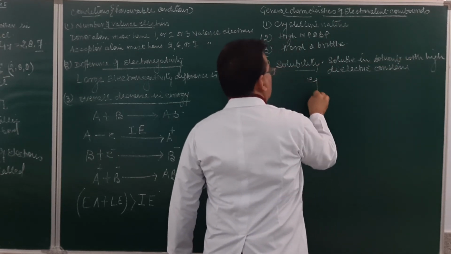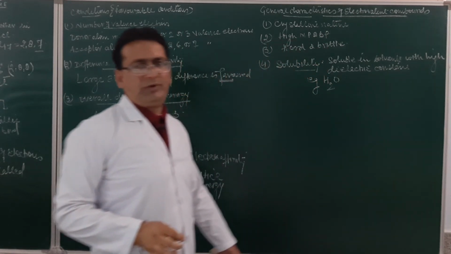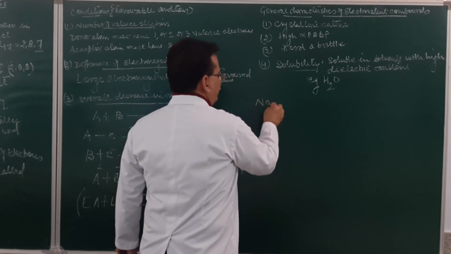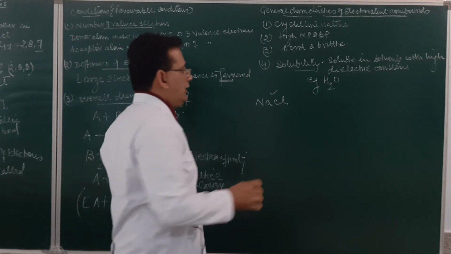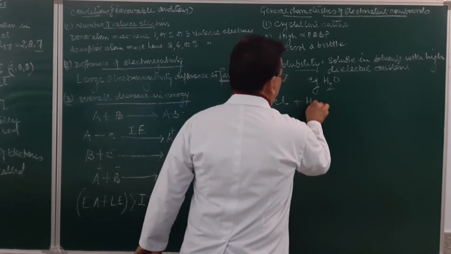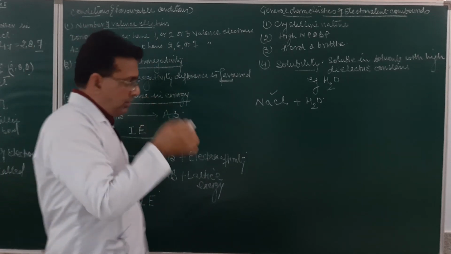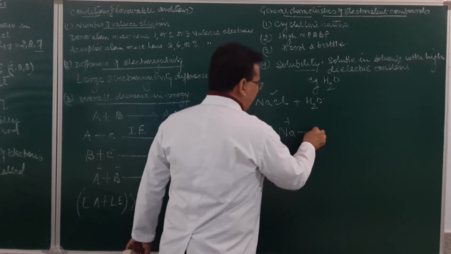For example, water. We all know water is a polar solvent. How? If I take sodium chloride, an ionic compound, dissolved in water, we all know sodium chloride is water soluble. How does it happen? This is the sodium ion and the chloride ion.